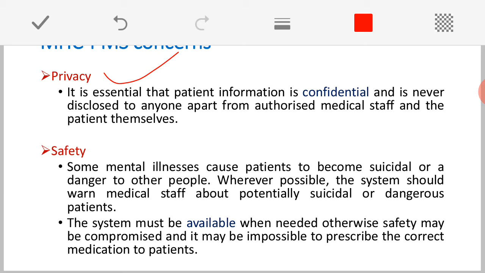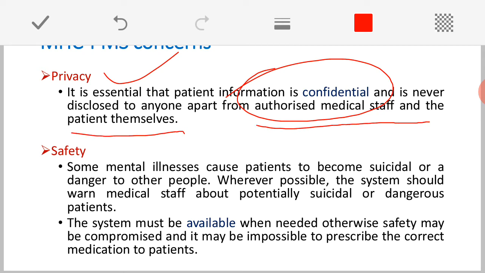So, the information should always be confidential. That is very important. It should not be disclosed to anyone apart from authorized medical staff and the patient themselves. So, no third person should come to know about any treatment that a patient is taking. That should not happen. And especially in the case of mental health issues, there may be a possibility of misuse by a third person.